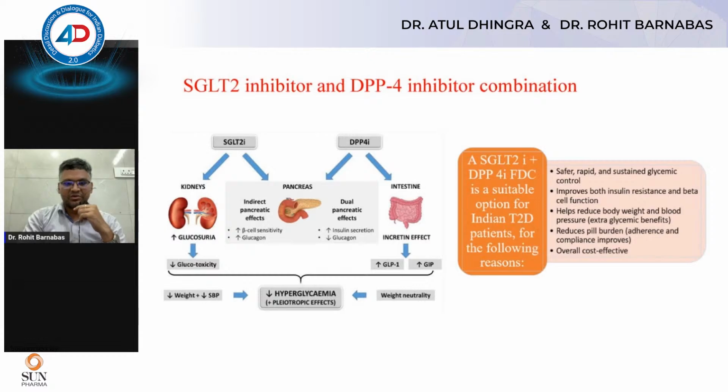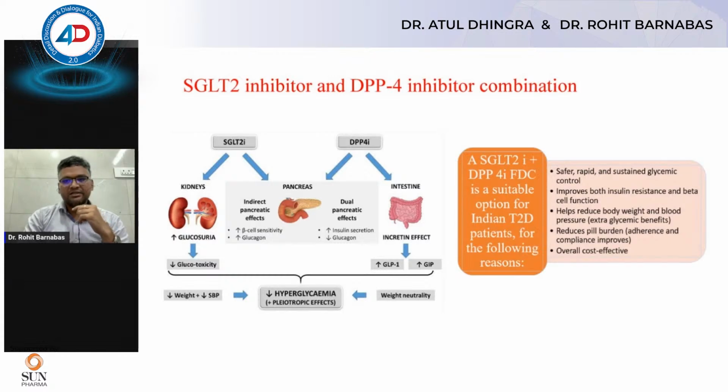Your SGLT2 mainly acts by causing glycosuria, because of which it has pleiotropic effects. But one problem with this is you can have urinary tract infection or fungal infection in the urine. What DPP4 does is it acts as an incretin, where GLP-1 increases. Finally, it has a lot of beneficial effects, which have an indirect effect on the pancreas from SGLT2, with increased beta cell sensitivity and decreased glucagon, and your DPP4 increases insulin secretion.